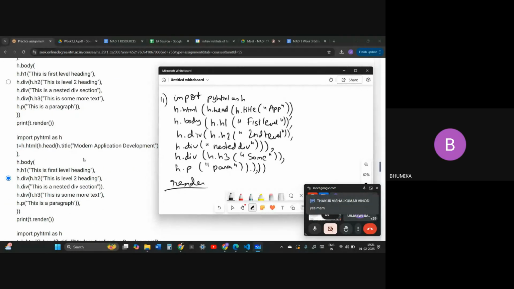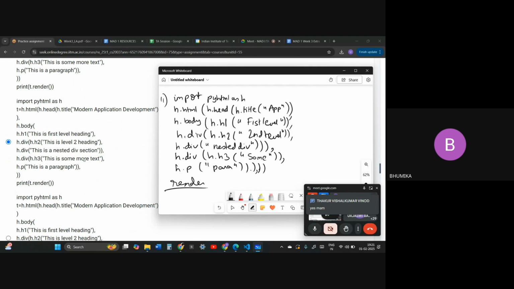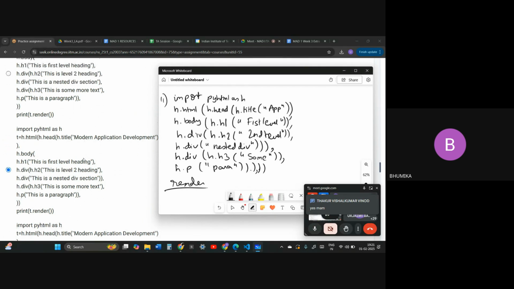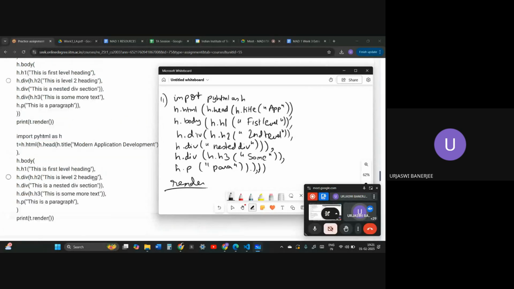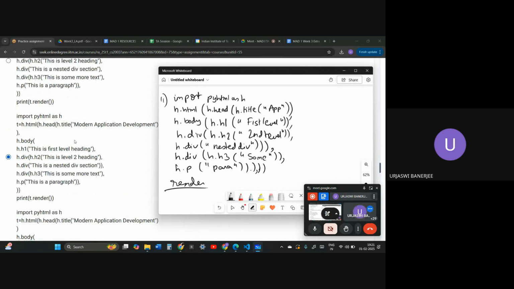Ma'am, we have to consider that the three brackets that you have taken are two only, no? See, the thing is that I have written in the same line. So let us open the first correct option. I have written it in the same line, but they have written it in two lines. That is why it is causing confusion, and I have taken one bracket extra. I am closing the brackets for the statements. They haven't really done anything for the statements. I have an extra bracket for every statement.